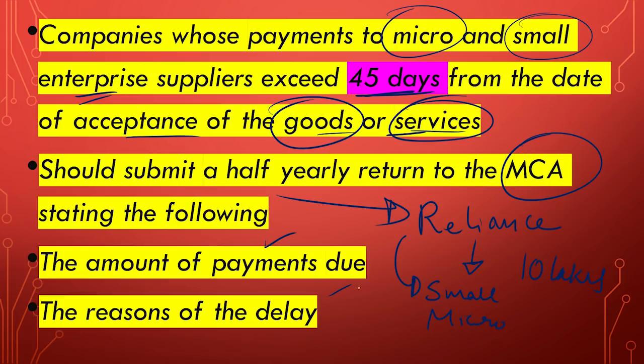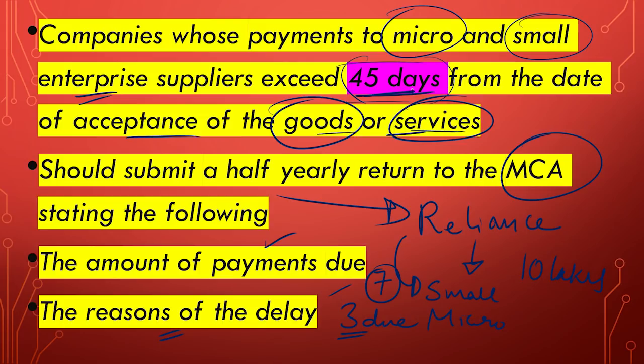So let us say 10 lakhs. So they have given, let us say 7 lakhs they have given. 3 lakhs is due. So they have to tell 3 lakhs is due. And what is the reason? They can tell that the service is not completely given or the quality is not good. Whatever is the reason. Or if they're having a delay in the payments, that is also they have to mention.